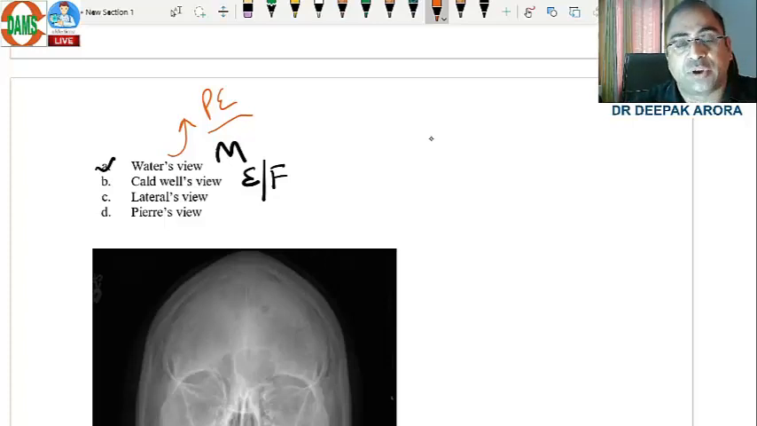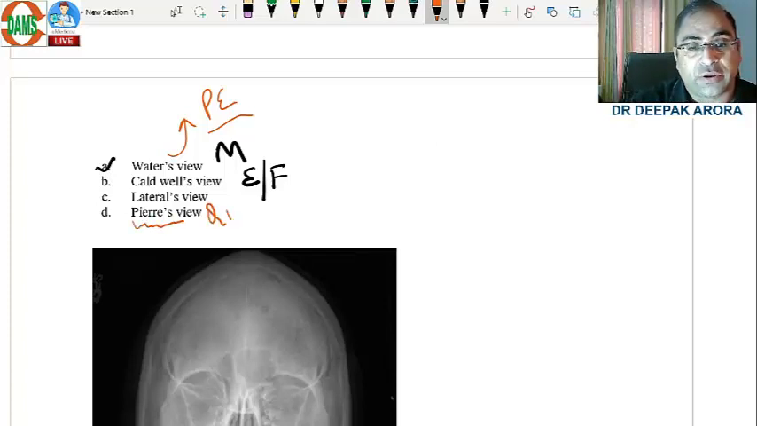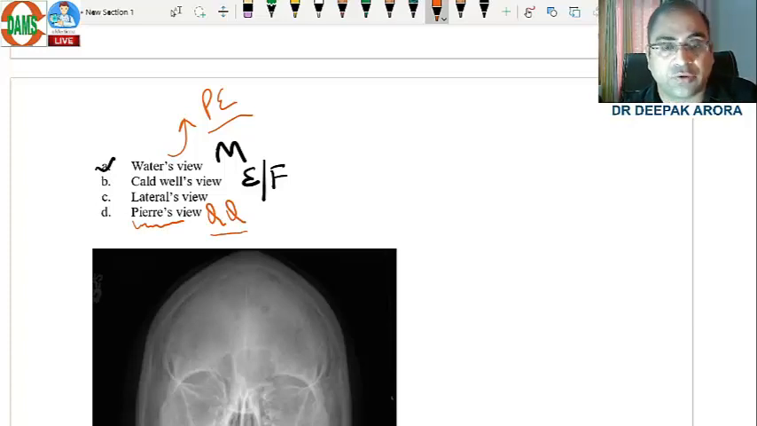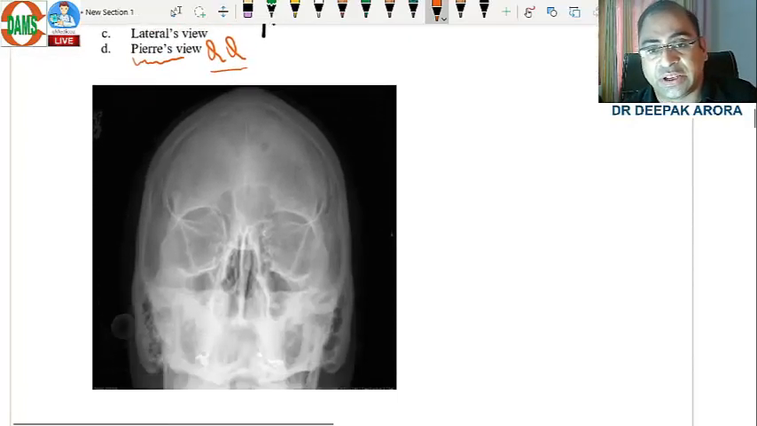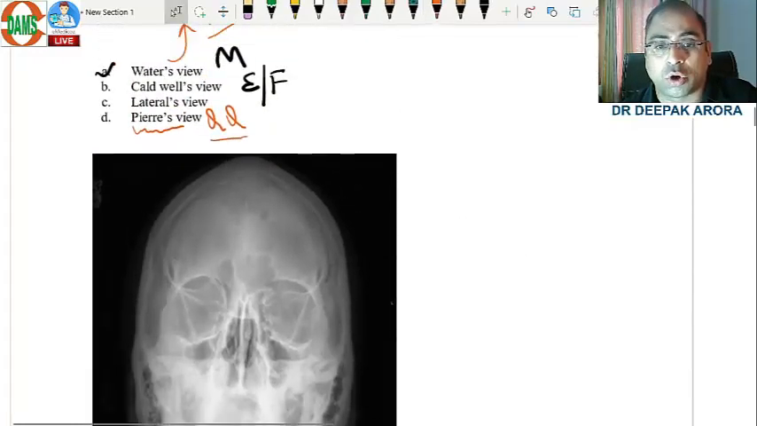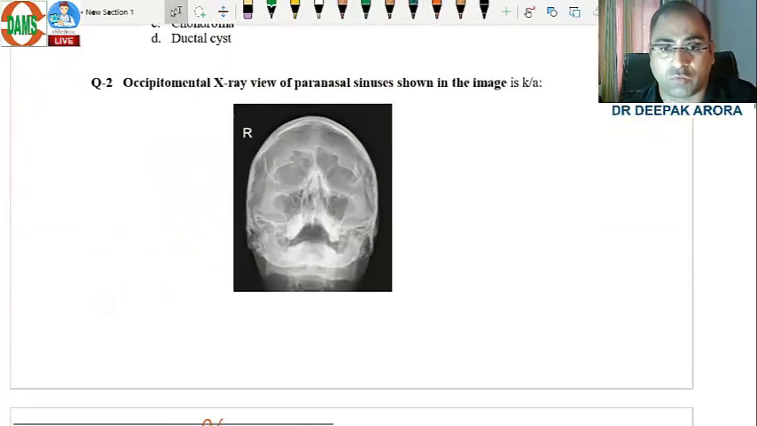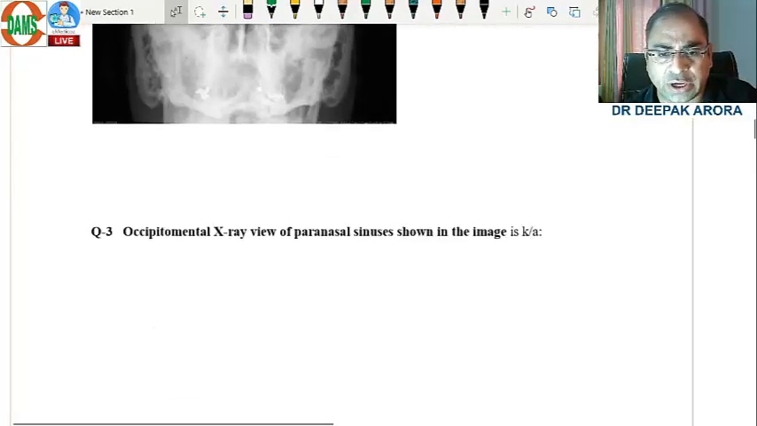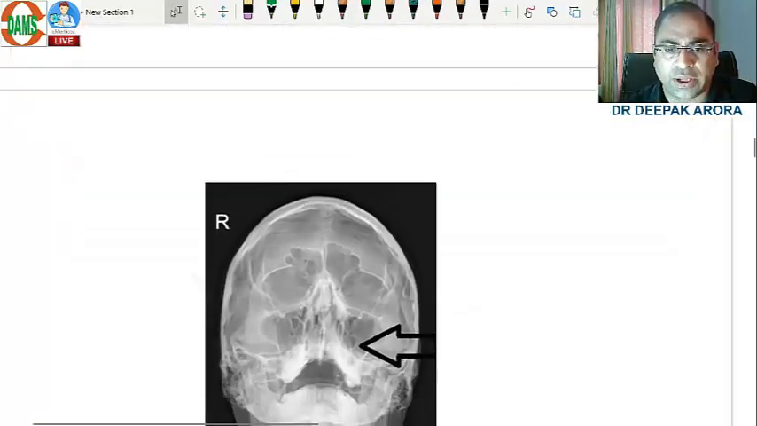And why do we ask the patient to open the mouth in Waters view? For the sphenoid, which is known as the Pierce view, again one of the recent MCQs expected in the upcoming NEET examination. Clear? So the Waters view was shown to you. If the examiners show you this type of view, that will be your Caldwell's view. Clear?